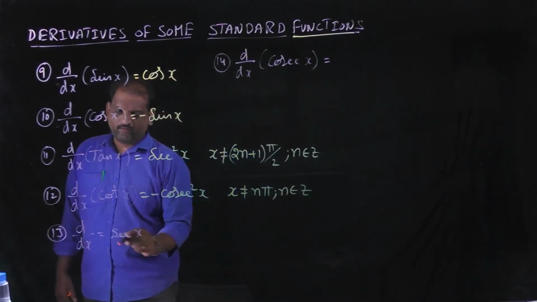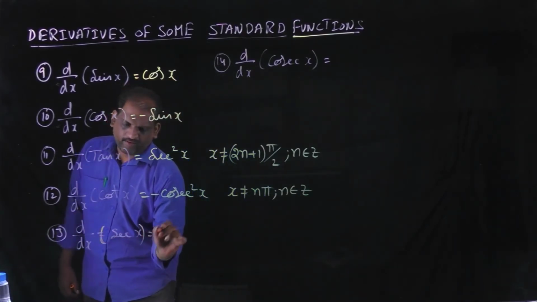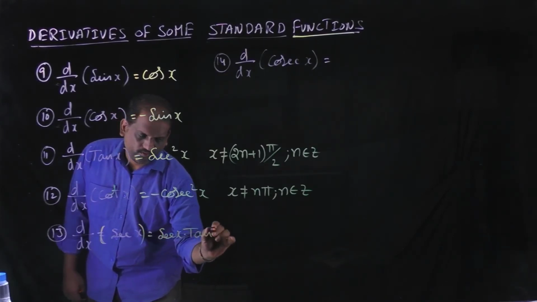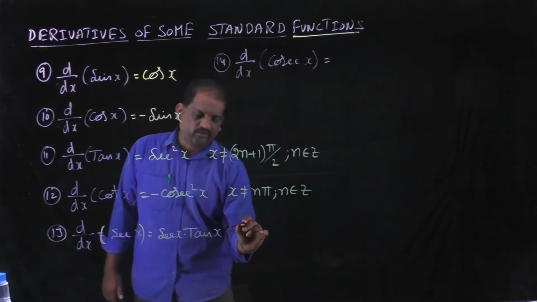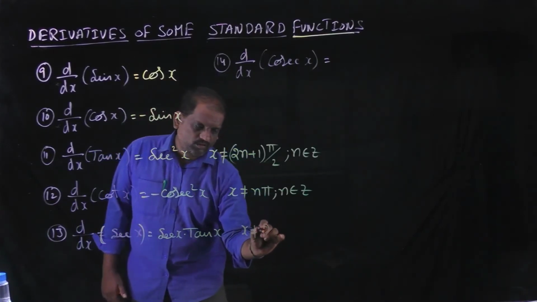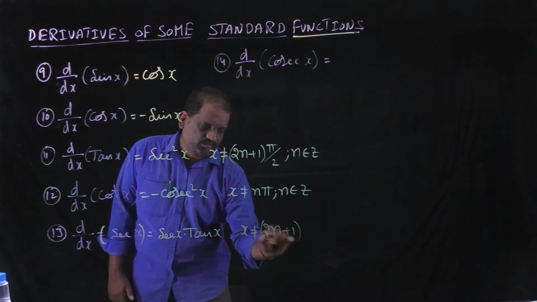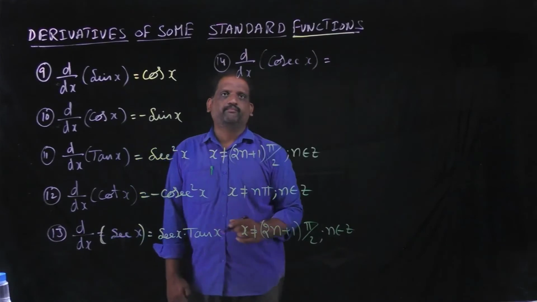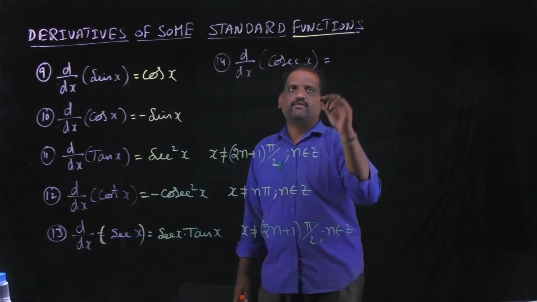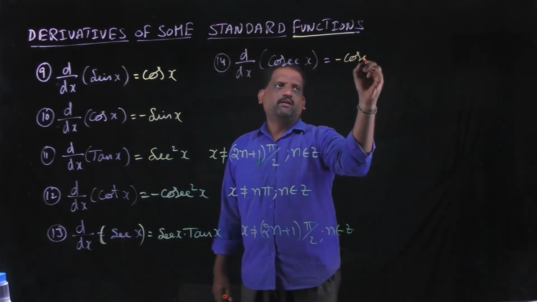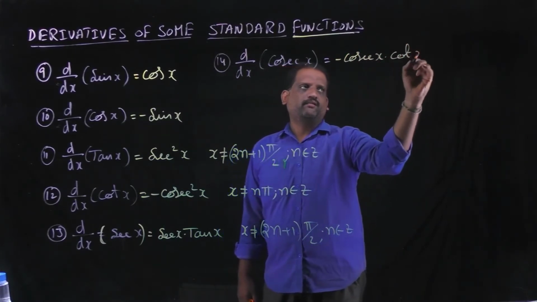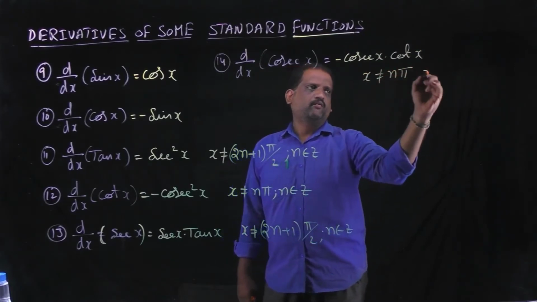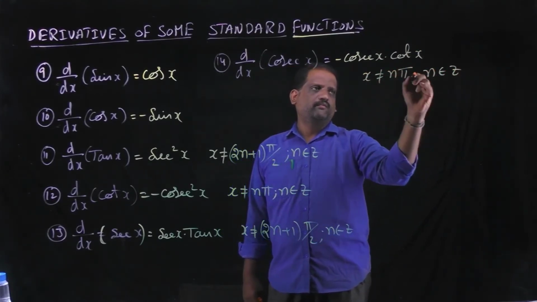d by dx of secant x, that is secant x into tan x. Here also x is not equal to an odd multiple, 2n plus 1 into pi by 2, for all n belongs to Z. Next, differentiation of cosecant x is minus cosecant x into cot x. Here x is not equal to n pi for every n belongs to Z.